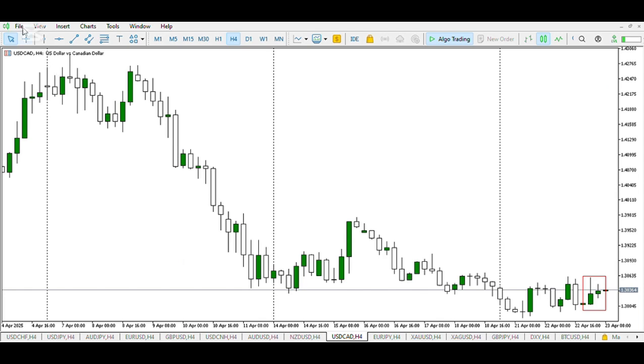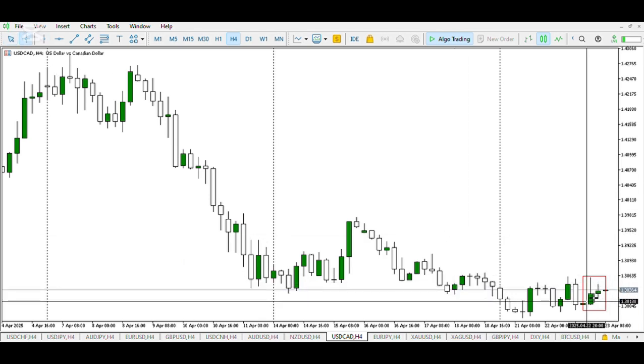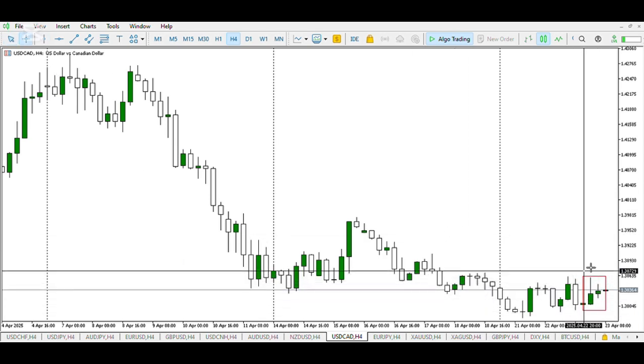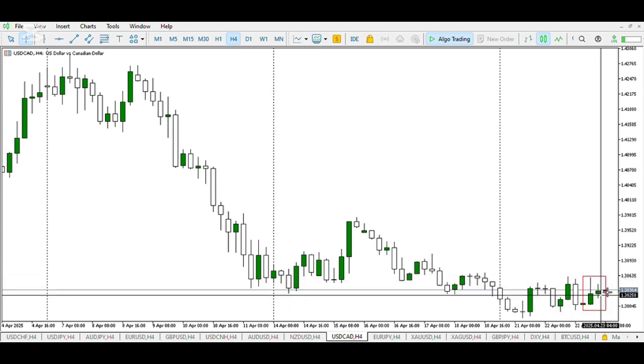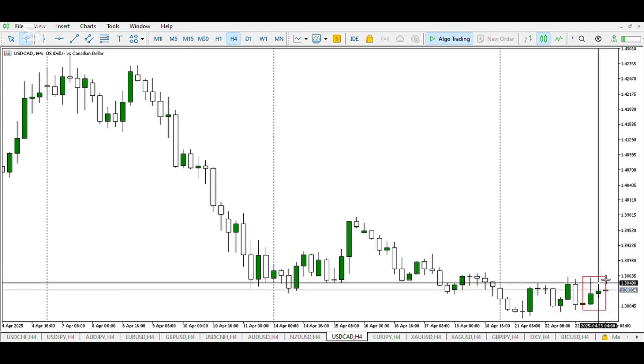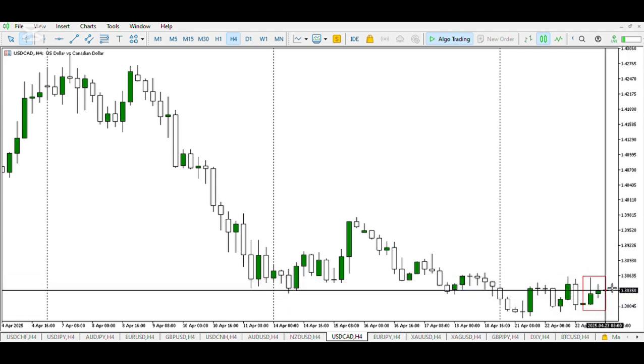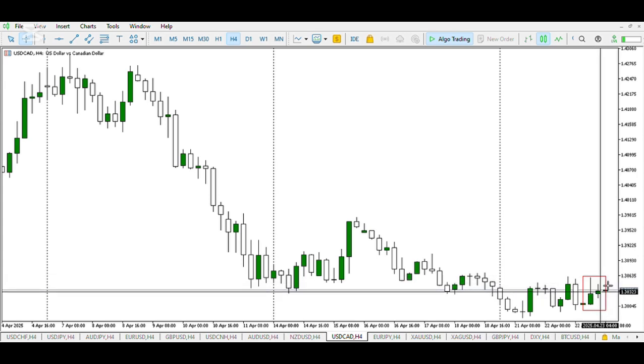On USD CAD, at the opening of the Asian session, we can see the buyers attempting to push price up. However, they failed to break the high of yesterday, and the second half you can see a buy candle. Following from this, we expect a buy to sell, and for a buy to sell to occur, we expect the